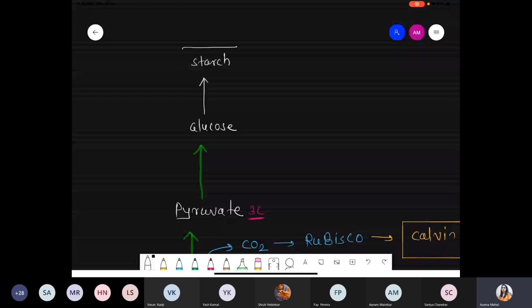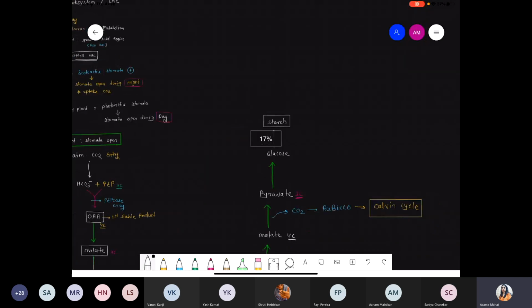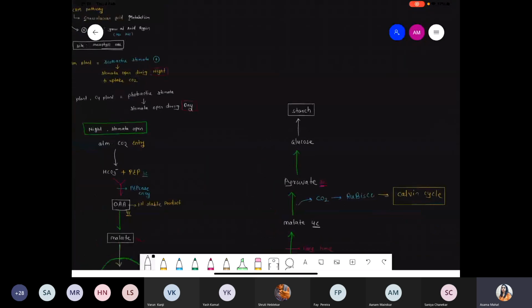So glucose synthesis will happen, and finally that glucose is responsible for the storage of starch. Whatever events we are talking about here, all these events occur during the daytime. This is the daytime. During the daytime, the stomata are closed.